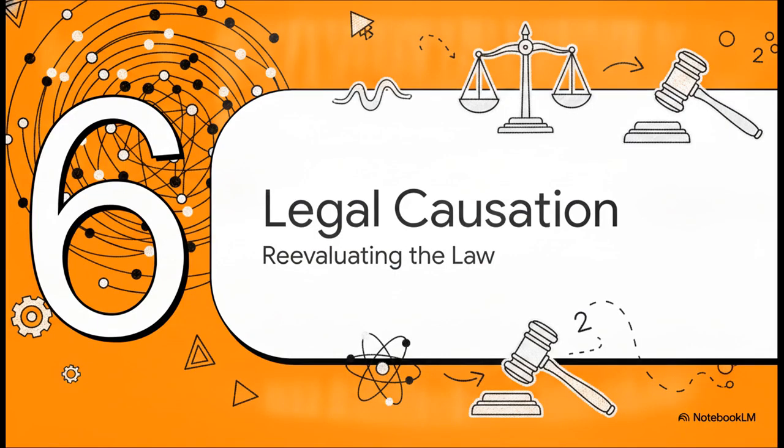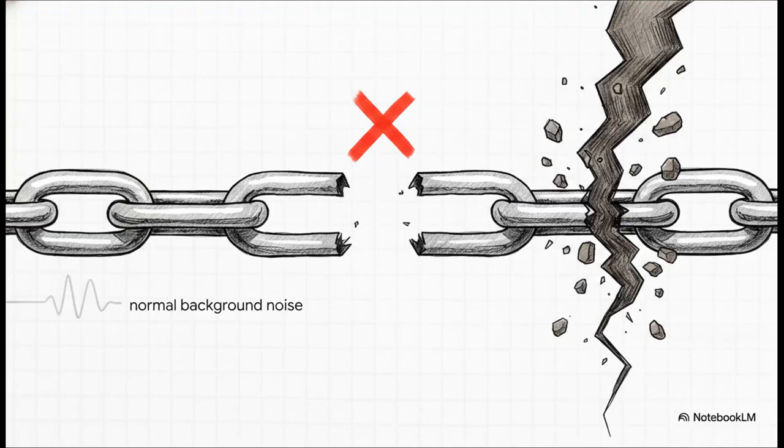Okay, part 6, reevaluating legal causation. Let's bring all of this complex physics firmly back down to earth, into the courtroom, and focus on the fundamental legal concept of causation. The defense really highlights that the prosecution has completely failed to provide data proving a verified causal chain. They haven't proven the network was already in a critical state, they haven't proven Dr. Chen's retweet somehow magically breached the massive network hubs, and there is absolutely zero proof of a sustained cascade.